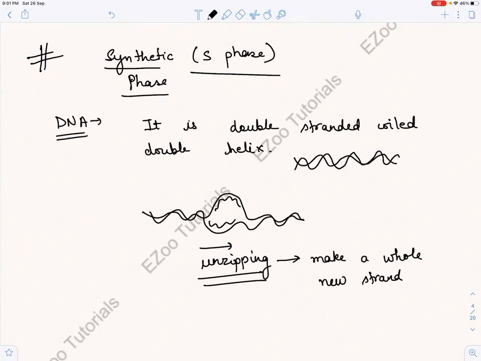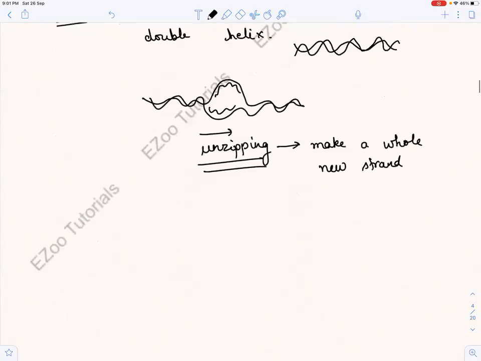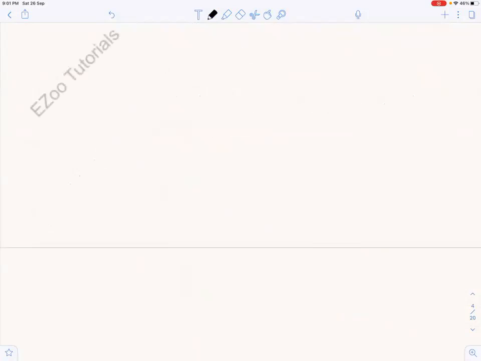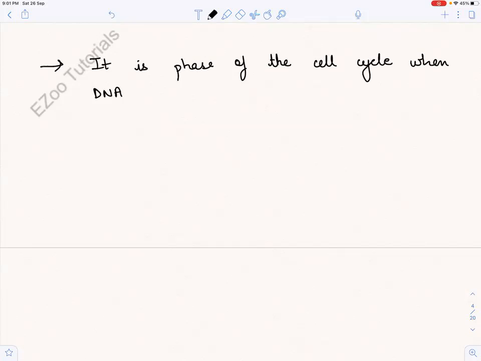So if you want to write what happens in the synthetic phase, please write in your copy with me. Your notes should be up to date. When you're revising, you should have notes, because every time you cannot just open YouTube and watch, right?